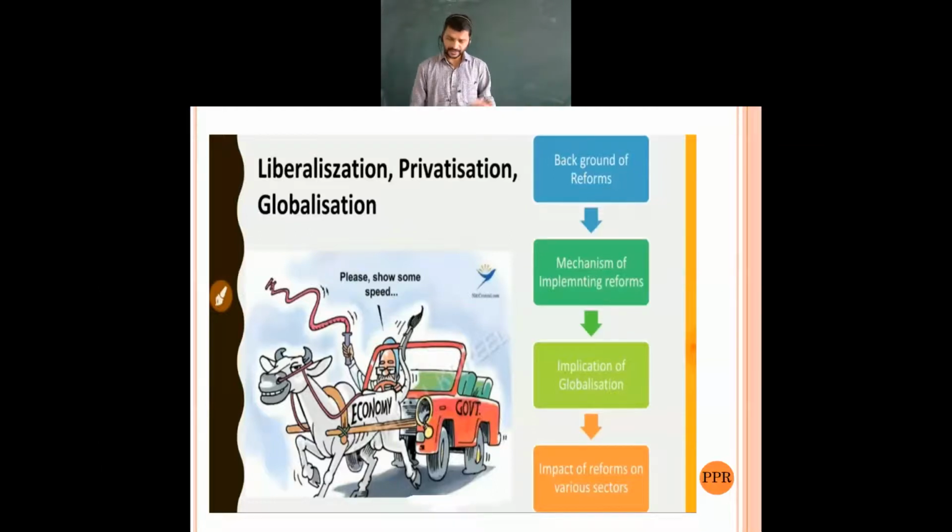See, in each and every field, these concepts were almost discussed in the previous chapter. For our agriculture development, we brought in the agriculture reforms. Then the industrial reforms took place in the previous chapter. The same, the mechanism of implementing the reforms. We implemented the reforms that we have already discussed, and further we are going to see how we have implemented the reforms. Then further, the implications of globalization.